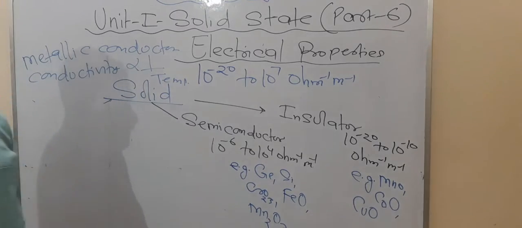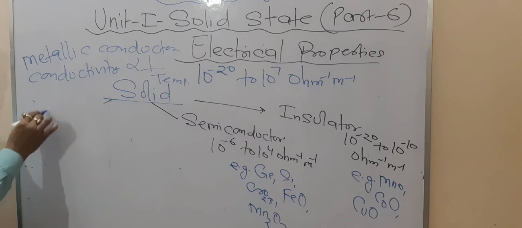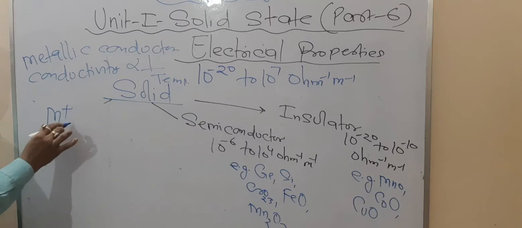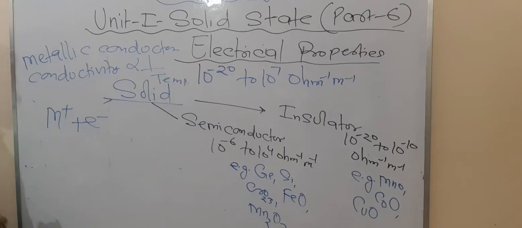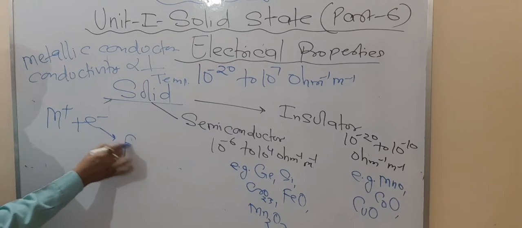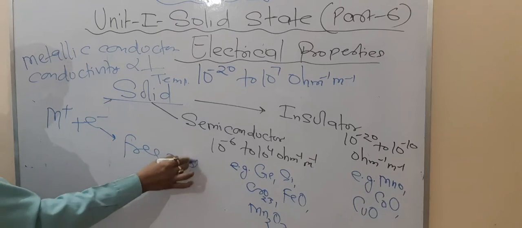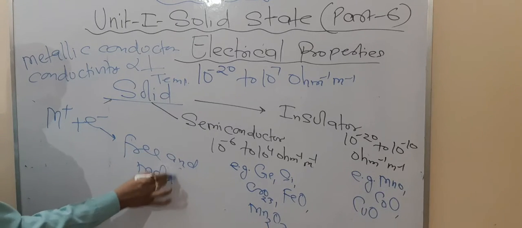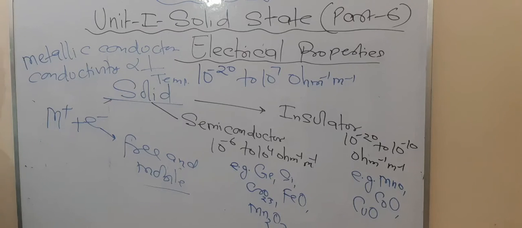Okay, so let us focus here. Why does this happen? As you know, metals are made up of kernels and electrons. These electrons are free and mobile. Are you getting this point or not? Now, on increasing the temperature, what happens?